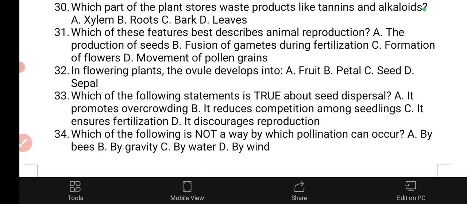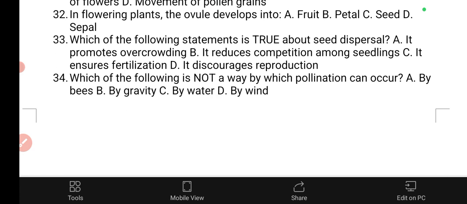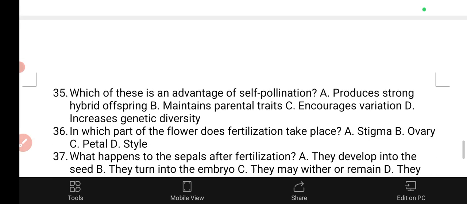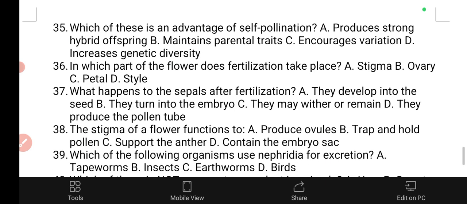It discourages reproduction. Does it discourage reproduction? No. It's seed dispersal. The best bet there is going to be it ensures fertilization. The next one, which of the following is not a way by which pollination can occur? By bees, by gravity. Yeah, it's by gravity, that's the answer.